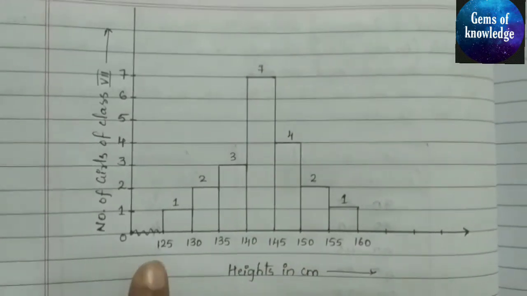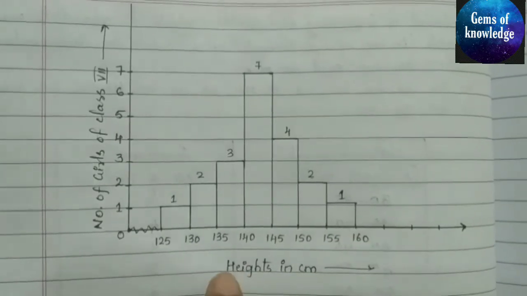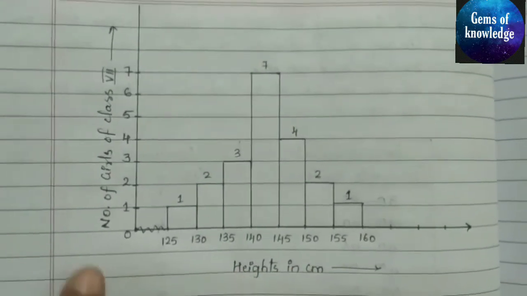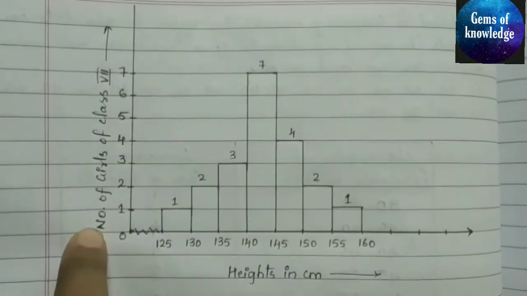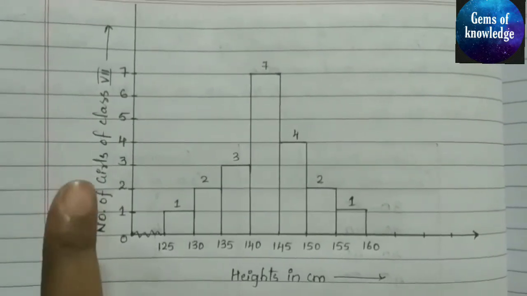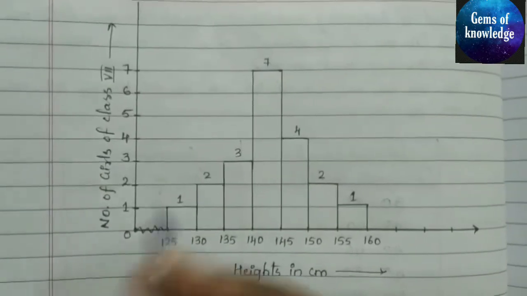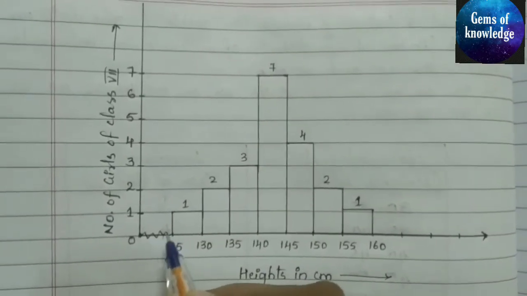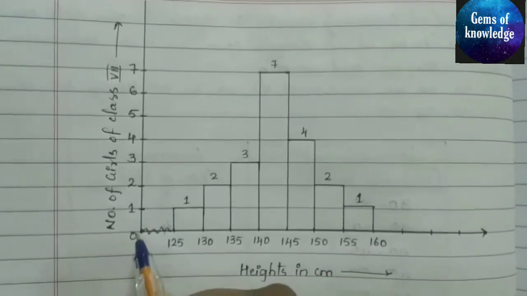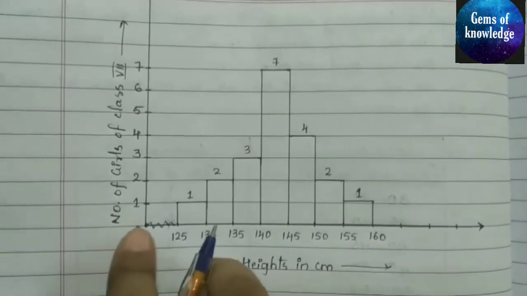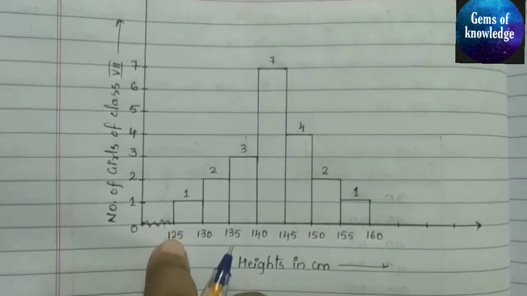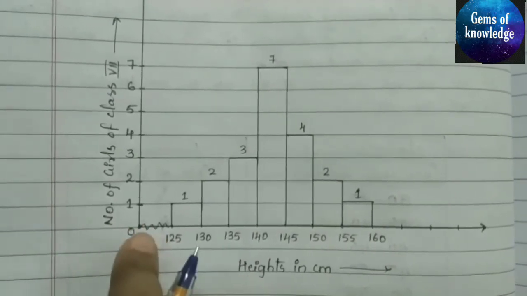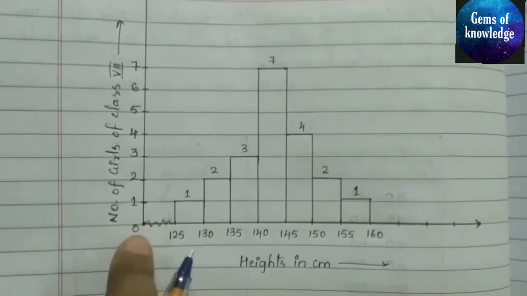Okay, and what they have given here: this is the x-axis. On the x-axis, height in centimeter is given, and on the y-axis, number of girls of class 7th is given. And you can see this type of jagged line here. This shows there are numbers between 0 to 125, but since it was not necessary for us, we have not drawn it.